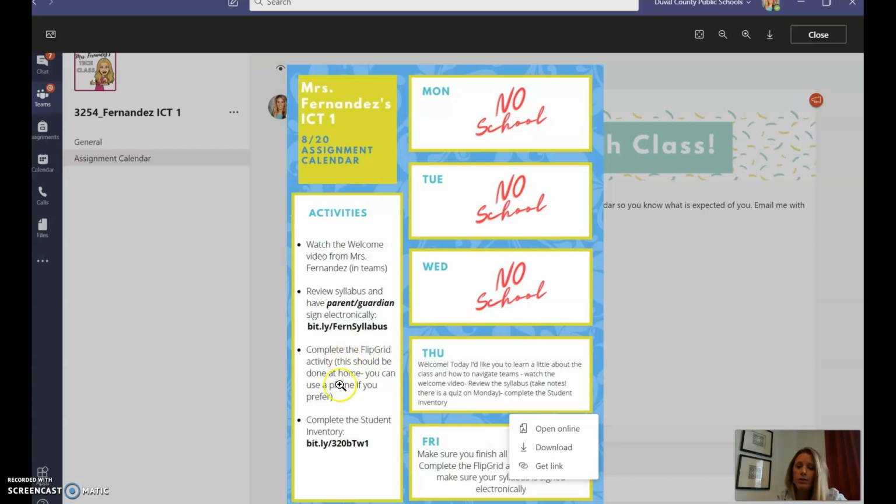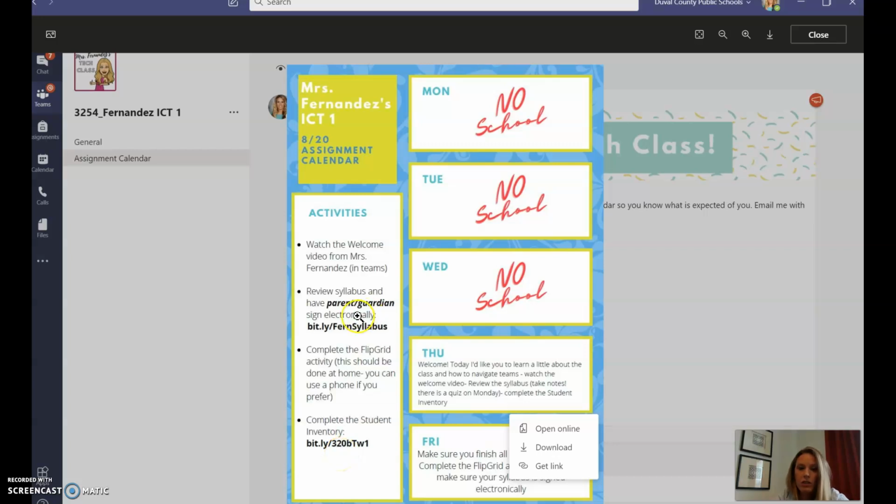And then you're going to do a flip grid. You'll have to do this at home though, so you can use your phone for it if you want to, or a computer at home, and it takes like 3 minutes to do the flip grid. It's just like a quick hello so I can see your face and see what you look like, and just so you can tell me what you're looking forward to this year, and maybe what you're not looking forward to. So once you're done with the flip grid, then you're also going to complete the student inventory.